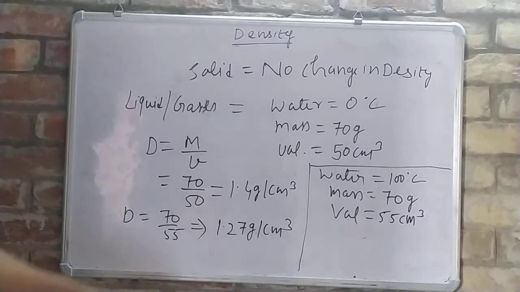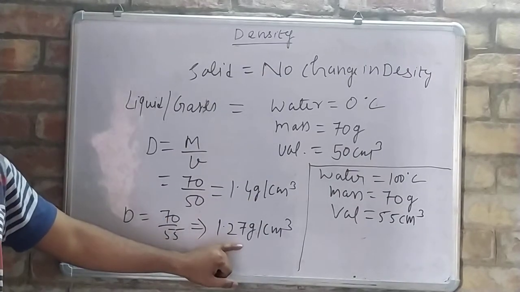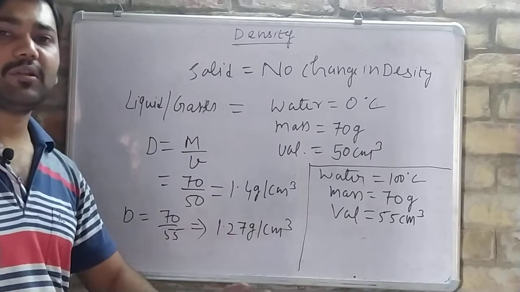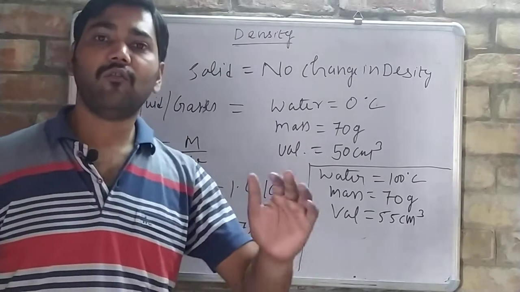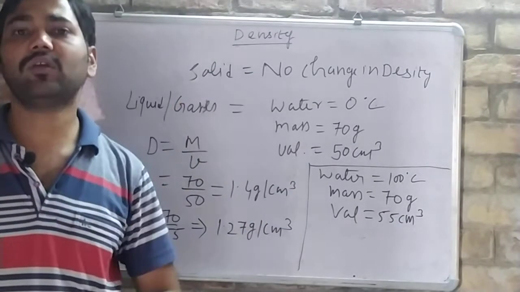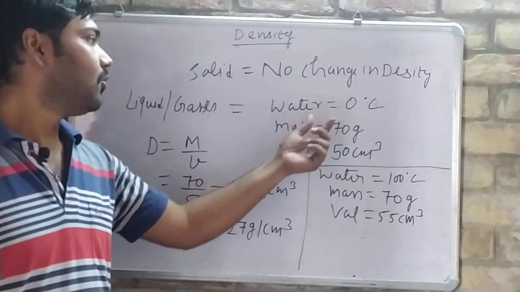So what are we seeing? We are seeing that when temperature is increasing, density is decreasing. So in case of liquid and gases, when temperature is increased, density is decreased. When temperature decreases, density will increase. It is a vice versa relation. A vice versa relation holds here.